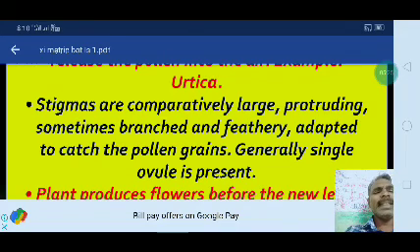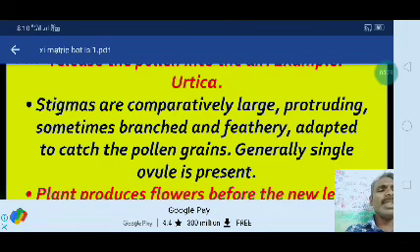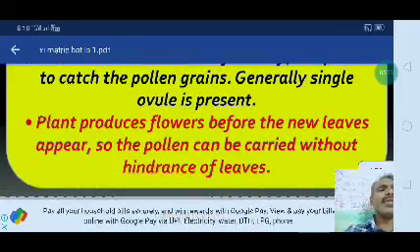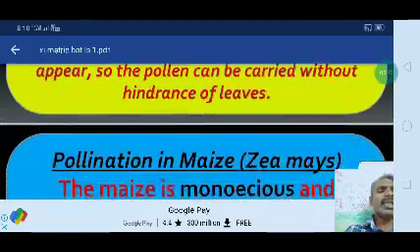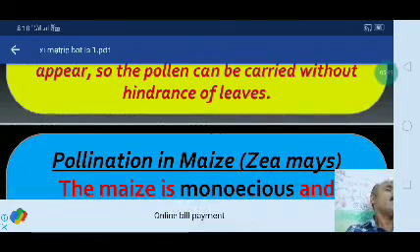Another character is the stigma: comparatively large, protruding, sometimes branched and feathery, adapted to catch the pollen grains. Generally, a single ovule is present. The plant produces flowers before the new leaves appear, so the pollen can be carried without the hindrance of leaves. These are the characteristic features of wind pollinated plants.